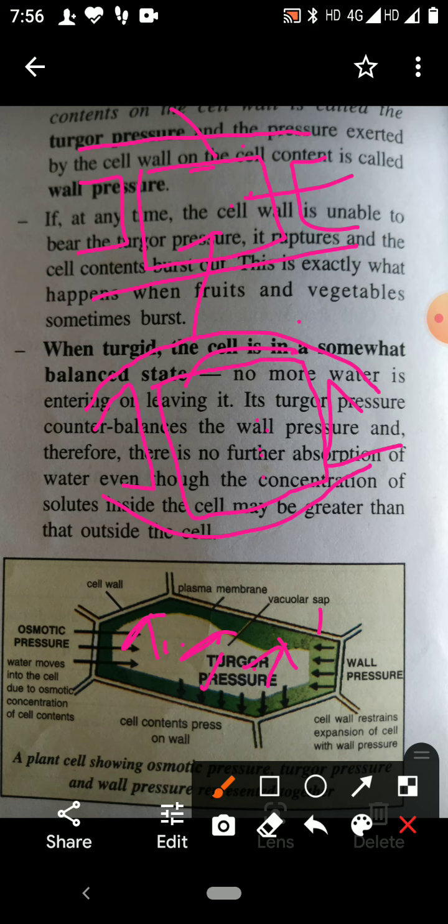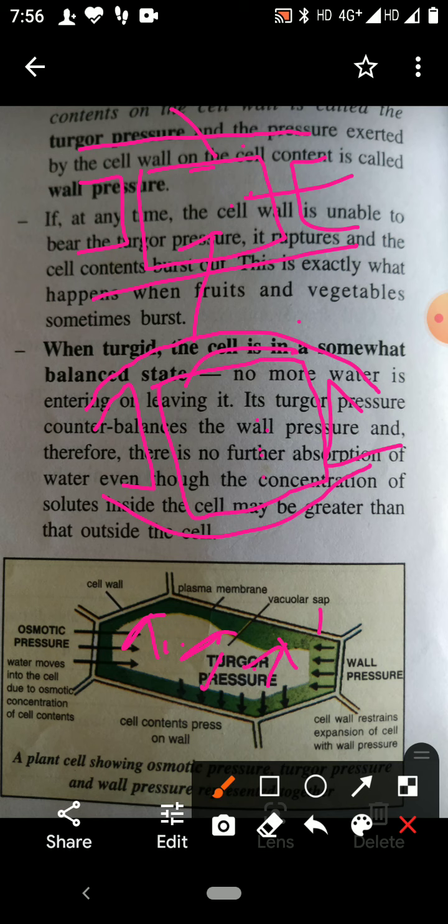So a turgid cell is in equilibrium. You can say it is in a somewhat balanced state. Why in the balanced state? Because no more water is entering into the cell or leaving it. So turgor pressure here counterbalances the wall pressure.